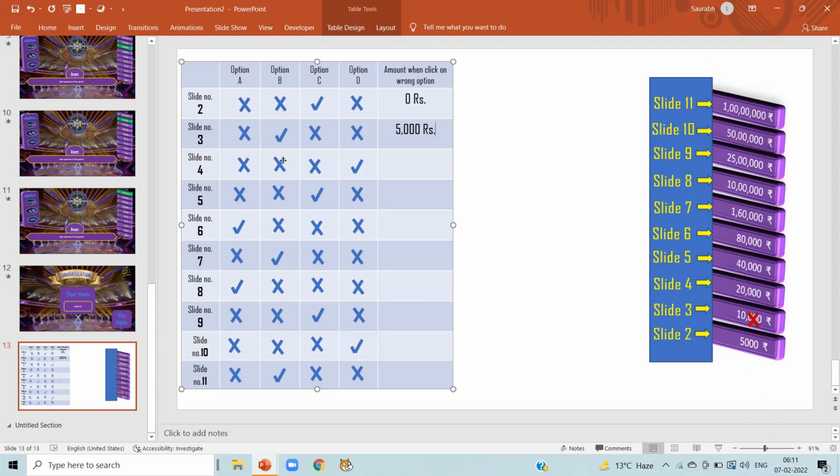When we click on wrong option on slide number 4, we don't get 20,000 rupees, but we have given correct answer in our last question, so we get the prize money of 10,000 rupees.